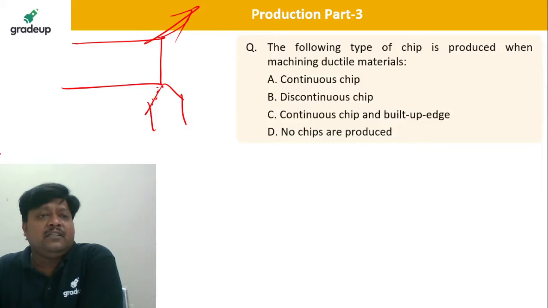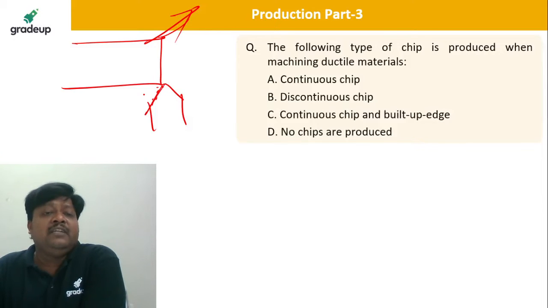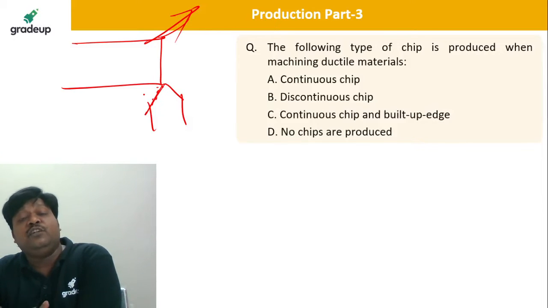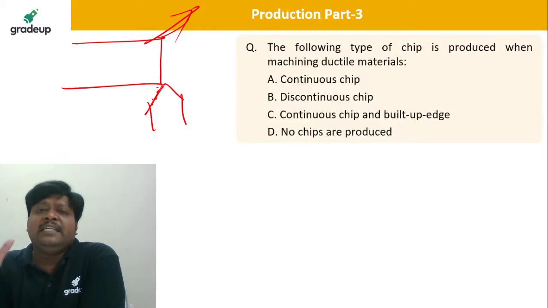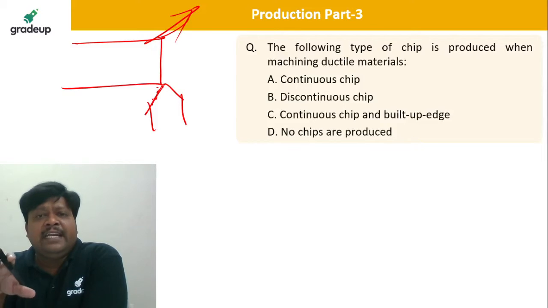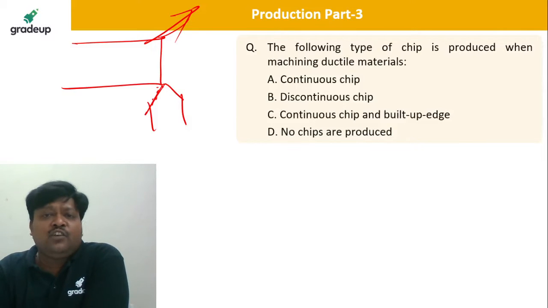For example, if I am using very large rake angles, cutting forces are going to reduce. When cutting forces reduce, no additional heat is generated in the metal cutting zone, so temperature is maintained. With no higher temperature, there is no addition of the chip on the rake face of the tool.